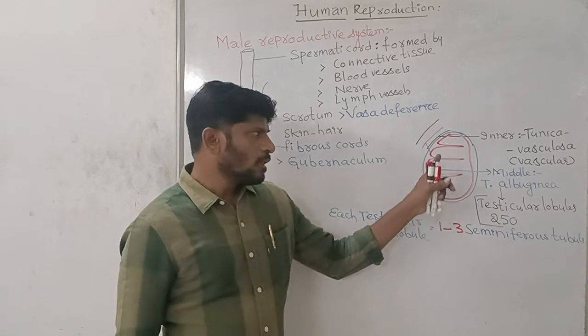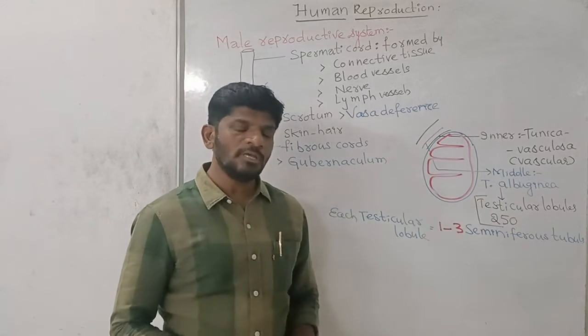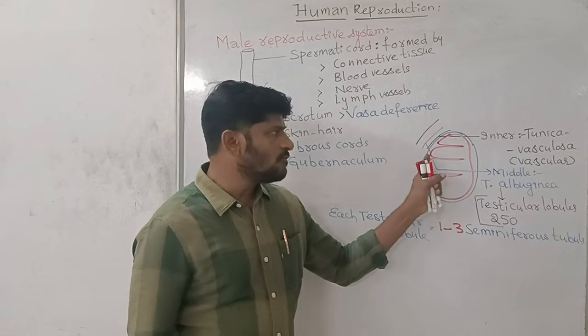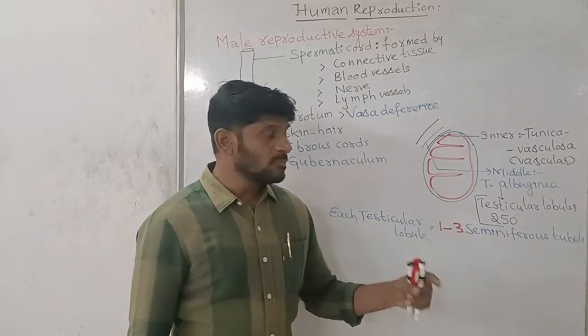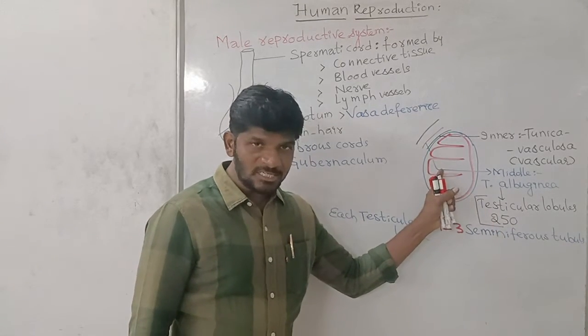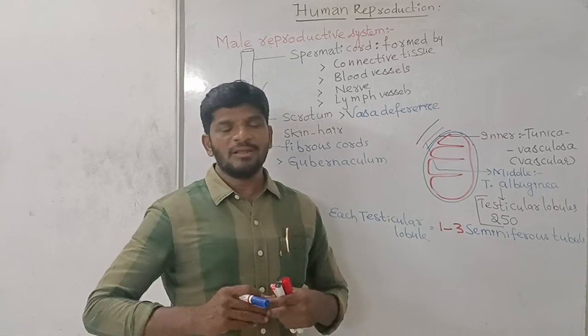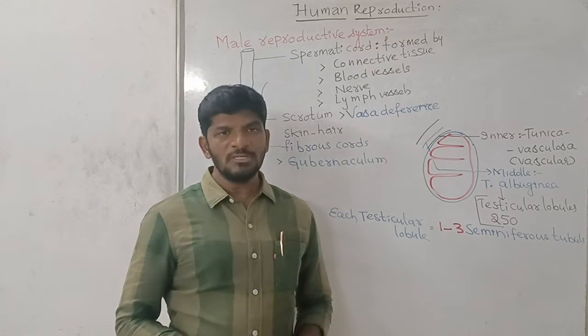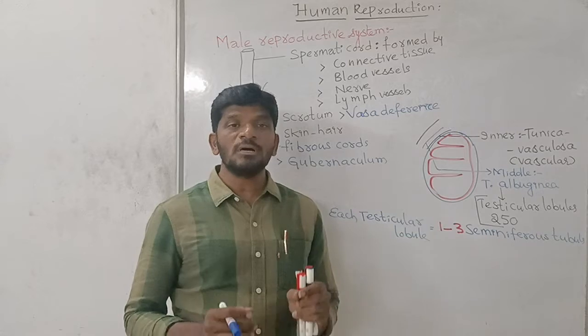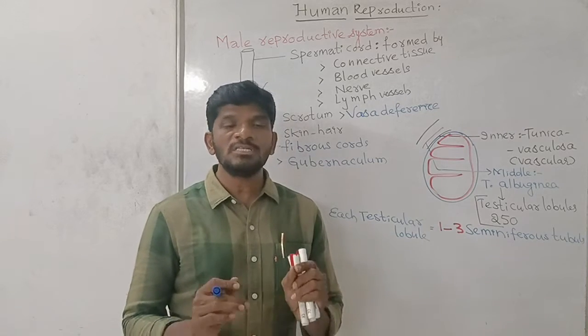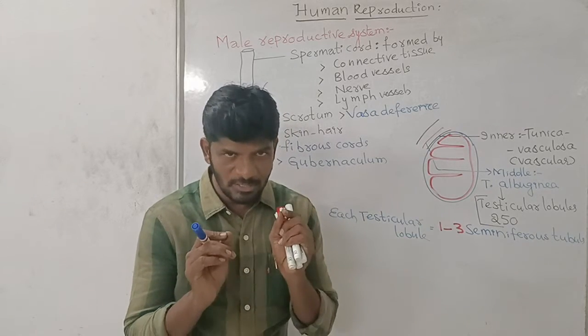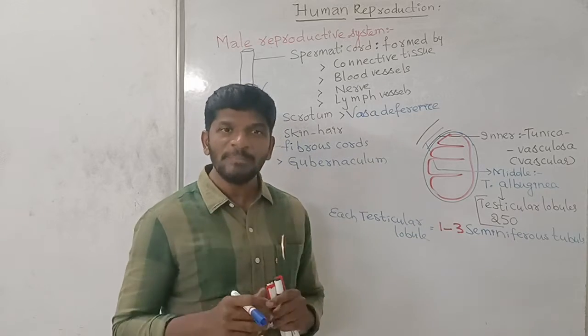I repeat again, the middle layer is the tunica albuginea, and it forms the testicular lobules, as many as 250 per testis. In the human body there are 2 testes, so 250 times 2 is 500 testicular lobules in one male.